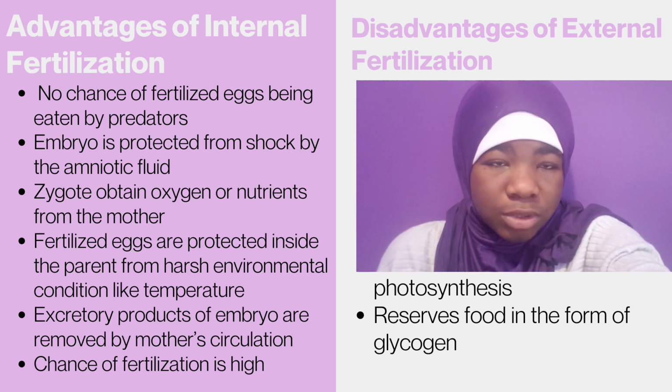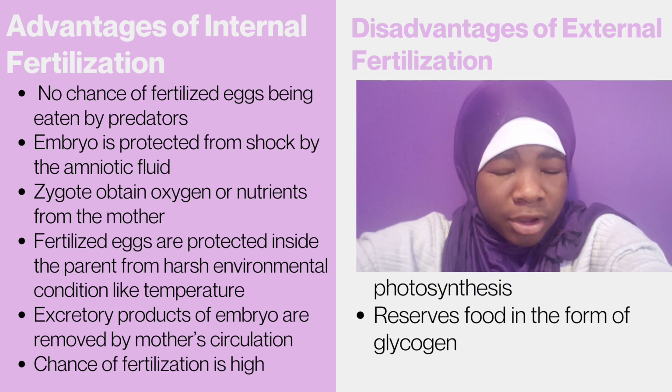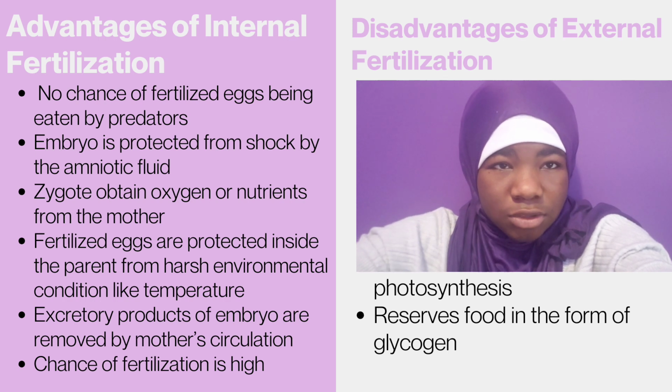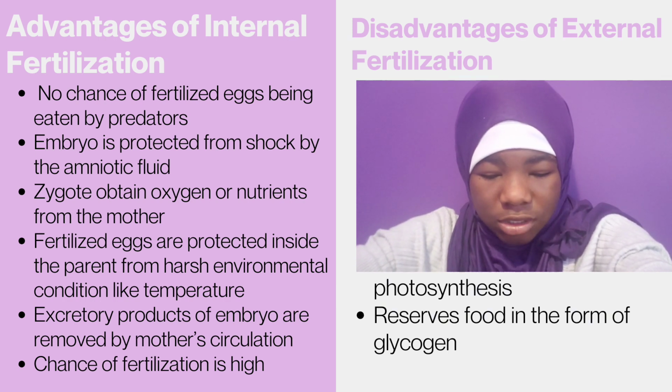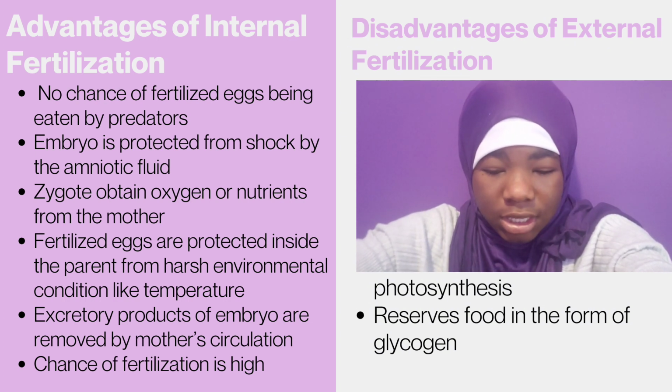So if you took reproduction, or if you took integrated science in JHS and remember the reproduction topic, you know that they have an amniotic fluid that covers the body of the offspring so that it doesn't get hurt while it is still in the developing process. And the zygote obtains oxygen from the mother because it's inside of the body, so the mother can give it oxygen and nutrients and things like that.